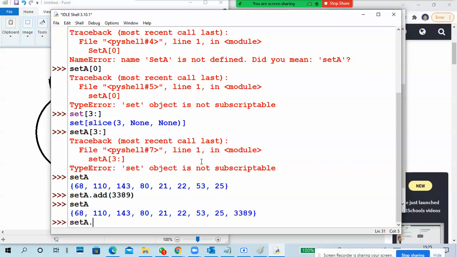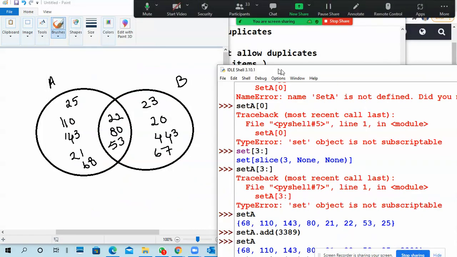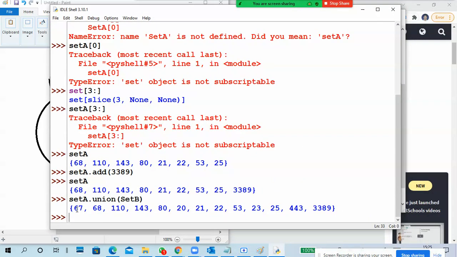Set A dot union set B. So what we are getting displayed is set A plus set B. So what are the things we entered here? Everything is coming here. We can see that both set A as well as set B data we are getting. Set A dot union set B, both union.